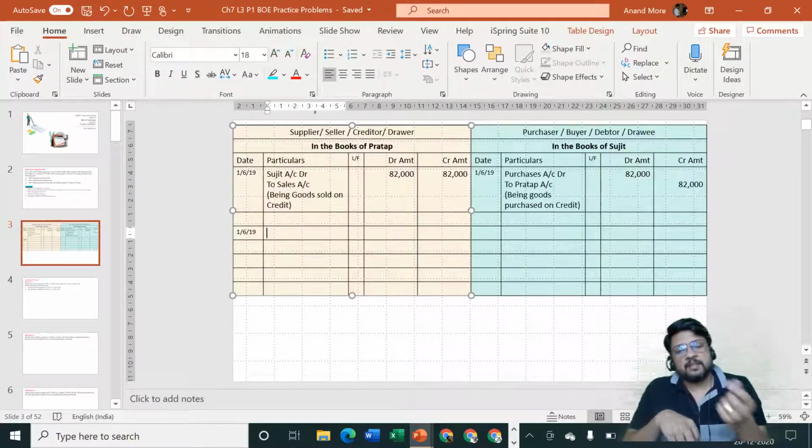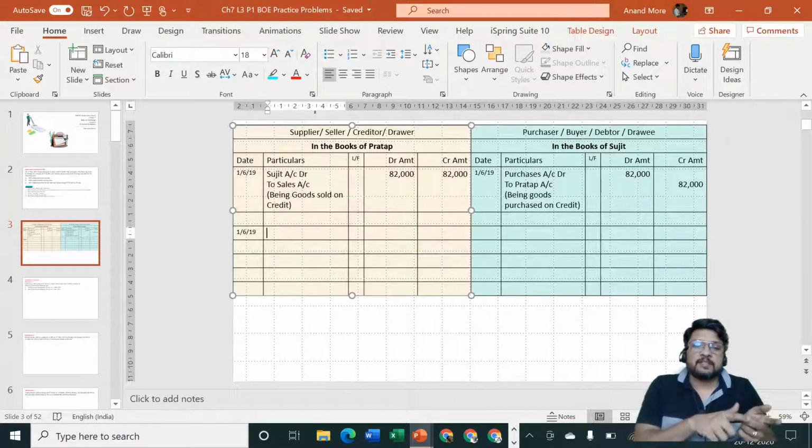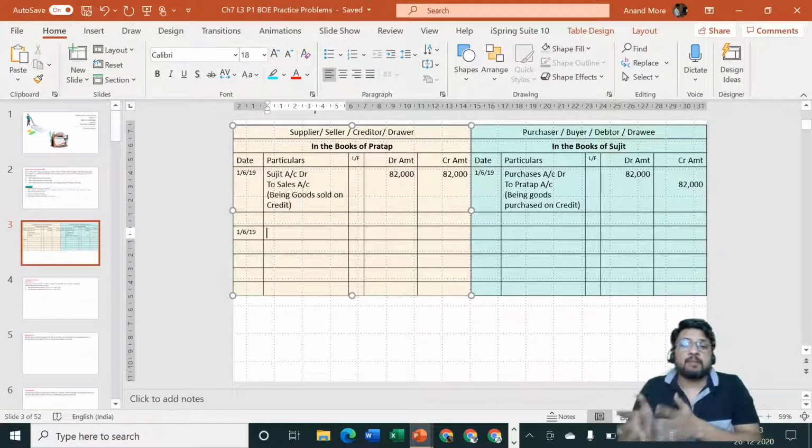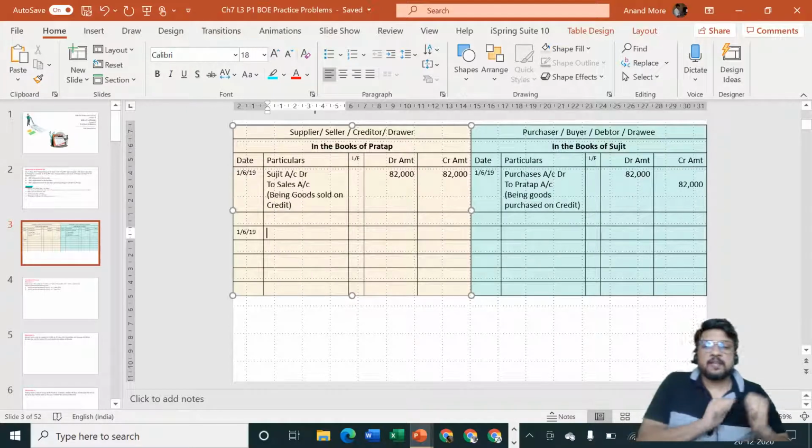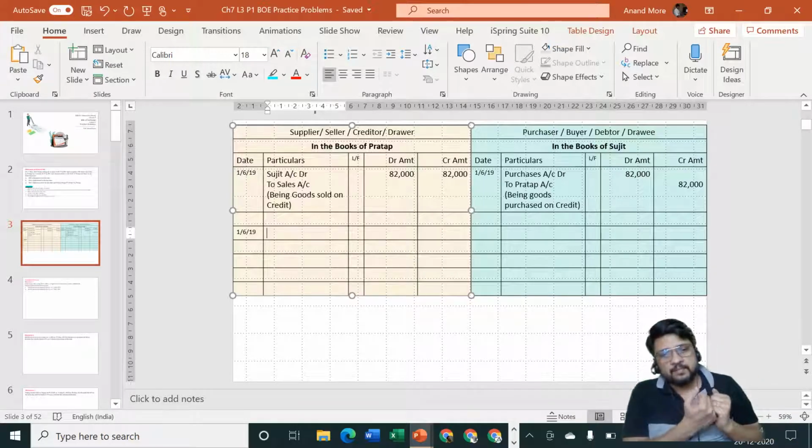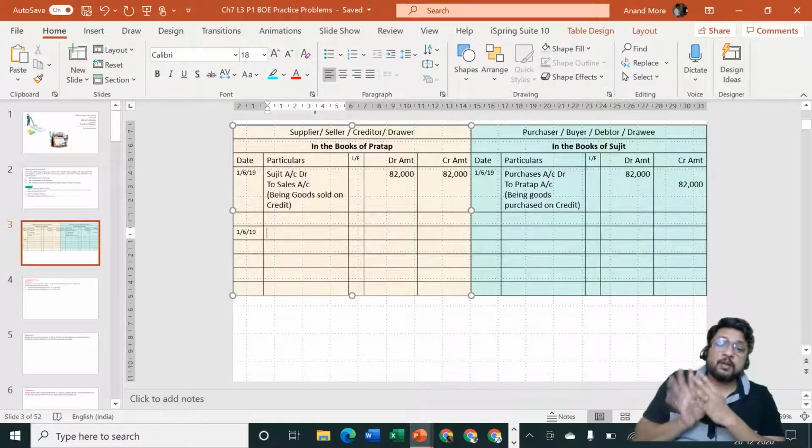He put his signature, he put his name. He even put the date, and after writing all these different things, he gave it back to Pratap. So now the bill has come back to Pratap. Pratap will say, bill is coming in. Sujit will say, bill is going out. You'll have to identify now.